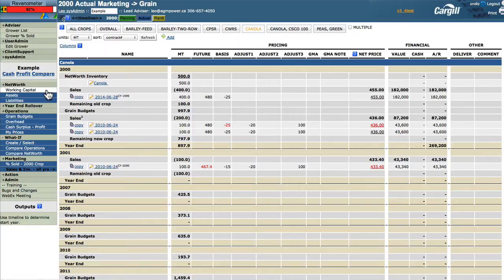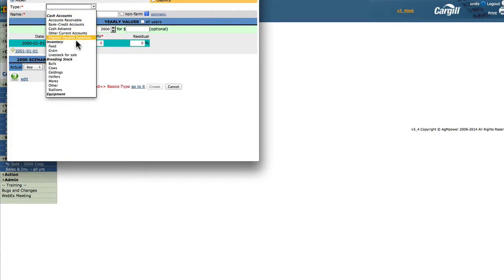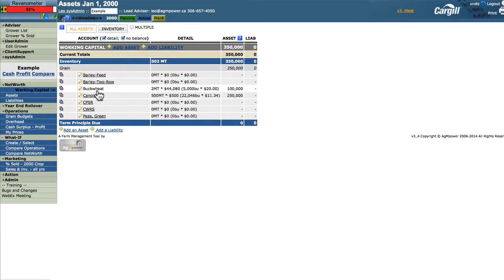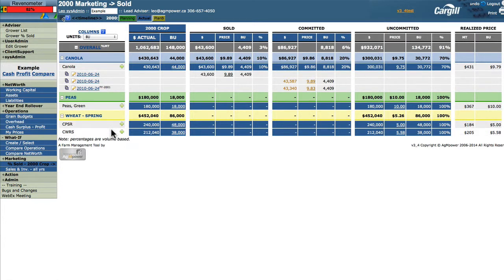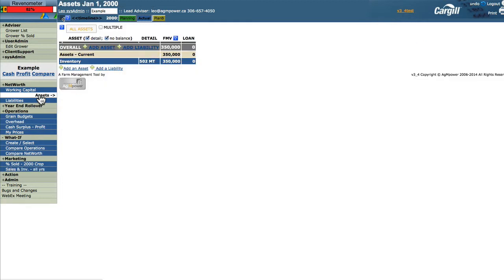Let's go back to that working capital page and look at canola again. This number has adjusted to the 400 tons of the old crop that we sold in the year 2000. The numbers in black do not change, but the red ones have. Adding another crop is done the same way. We've now added another starting inventory. If we go to the percent sold page, we do not have that new crop because it does not belong here. We don't have a grain budget. When we go to the sales and inventory page, we now have a starting inventory for buckwheat. Let's go to assets. The assets now reflect a starting inventory of 502 tons.